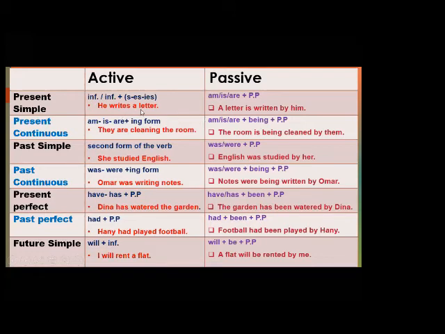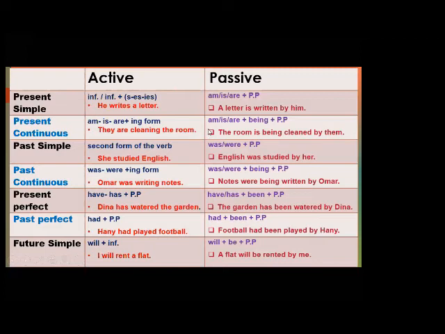He writes a letter; will be, a letter is written by him. After that, what about the present continuous? The present continuous, we said am or is or are plus the verb plus ing. So they are cleaning the room. They, the subject, are cleaning, the verb. The room is the object.